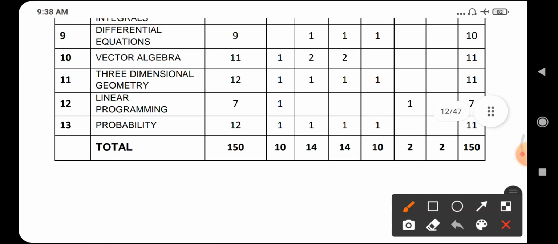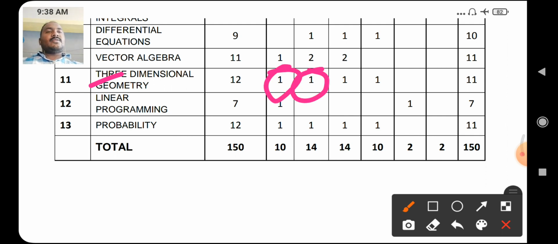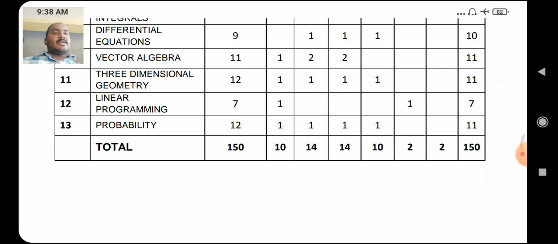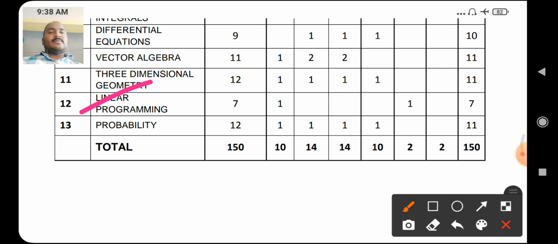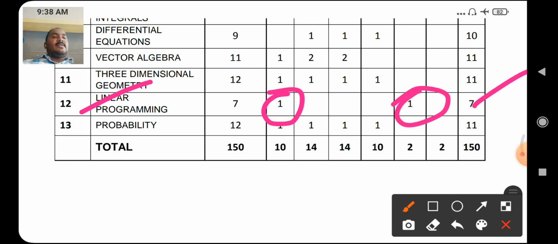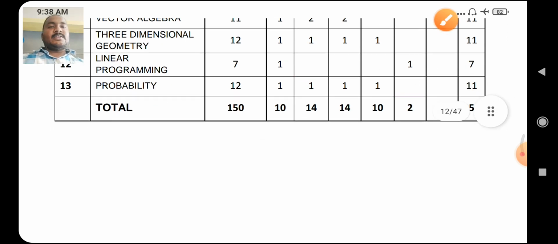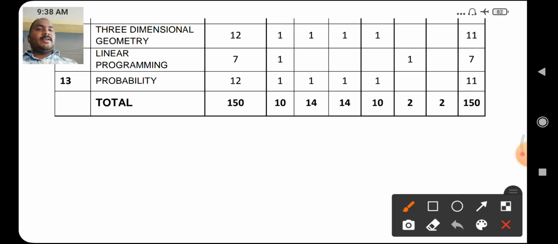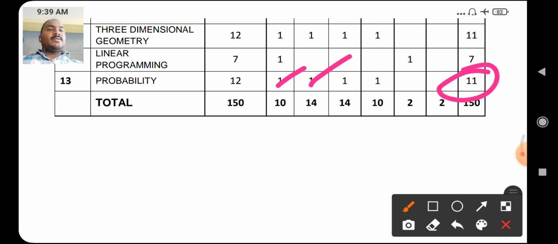In 3-dimensional geometry: 1 mark 1 question, 2 mark 1 question, 3 mark 1 question, 5 mark 1 question, total 11 marks. Next, linear programming: 1 mark 1 question, this is a definition, and 6 mark 1 question, total 7 marks. In the last chapter, probability, total 11 marks asked from this chapter: 1 mark 1, 2 mark 1, 3 mark 1, 5 mark 1 question.